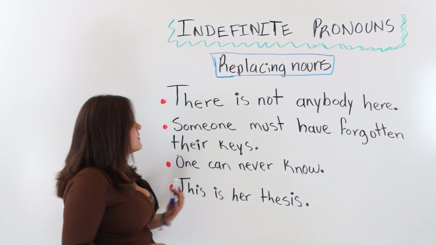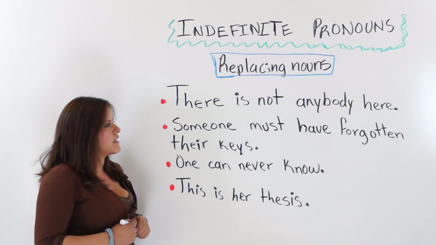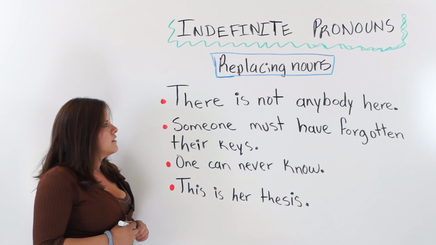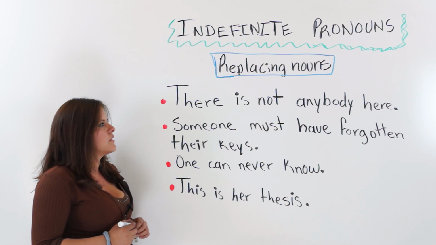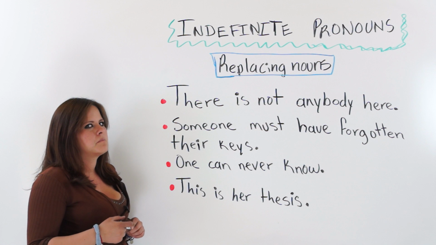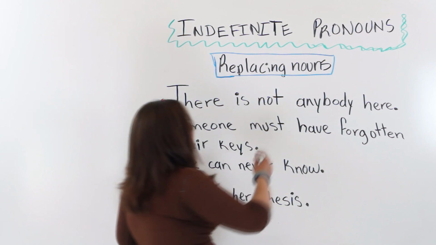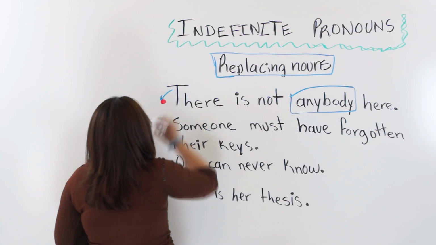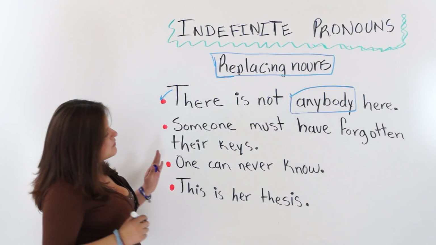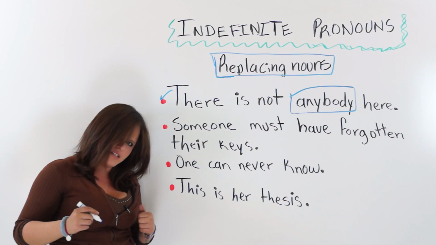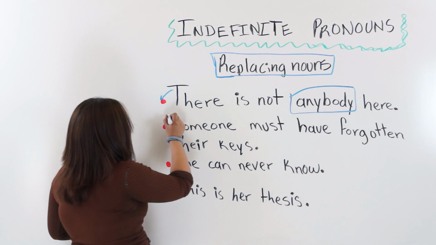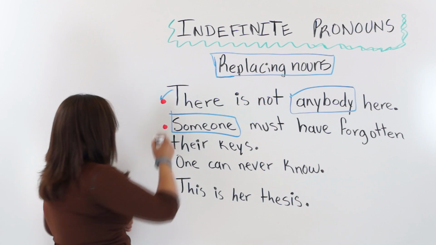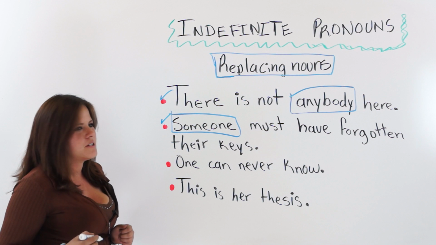The first one says, there is not anybody here. There isn't anybody here. We have our indefinite pronoun here. So, this is correct. The next one says, someone must have forgotten their keys. Someone is replacing a noun. So, this is correct also. We have an indefinite pronoun.